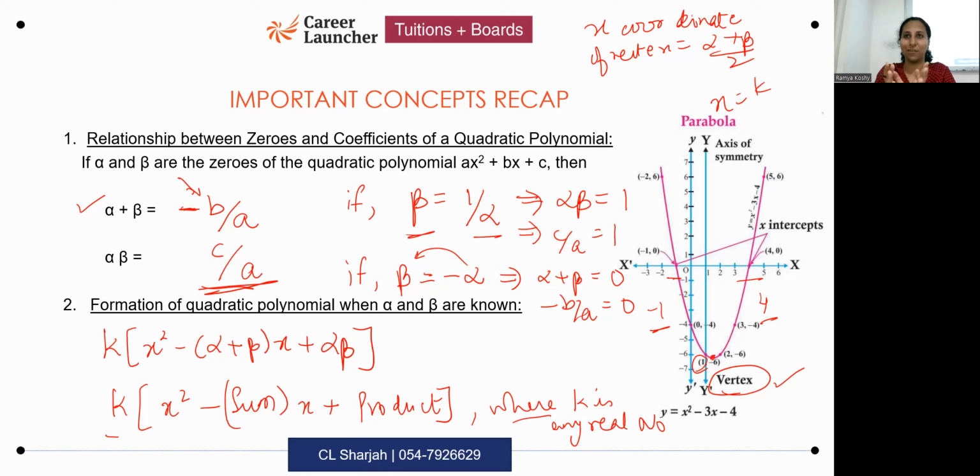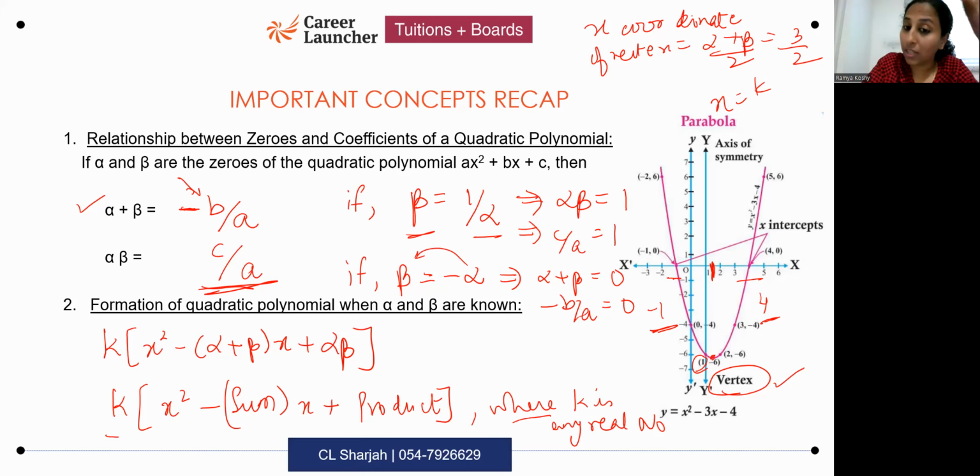It's a symmetrical figure, no? Quadratic polynomials. So I'm going to get -1 plus 4 by 2. What is -1 plus 4 by 2? It's going to be 3 by 2, right? Which is 1.5. The graph is not drawn perfectly actually. This should have been here. I'm just explaining to you. You understood this part, Sarah?